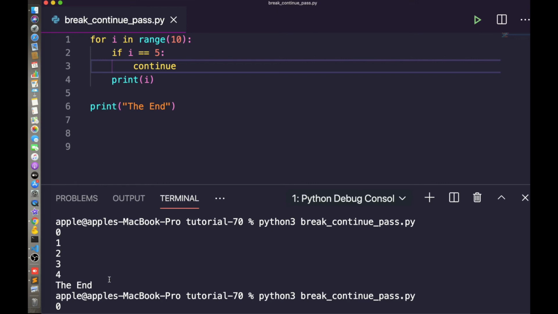So I think you understand how break and continue work in Python. This is the same as in all other languages, but in Python, as you are a beginner, you have to understand how the continue and break statements work.